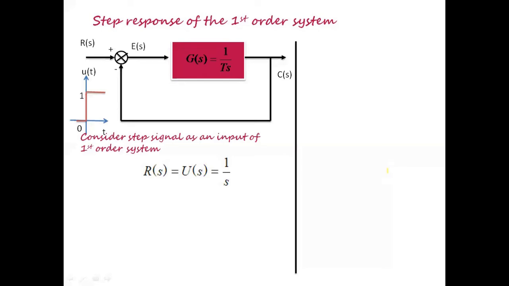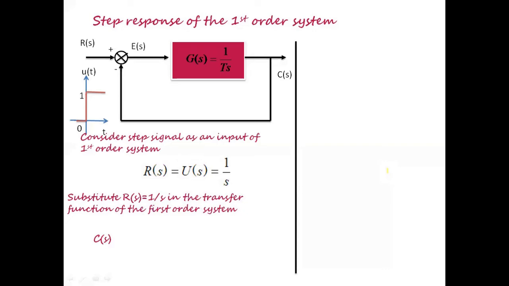As we are giving it as an input to the first order system, R of s is equal to 1 by s. Substituting R of s is equal to 1 by s in the transfer function of the first order system, we know the transfer function is C of s by R of s is equal to 1 by Ts plus 1.